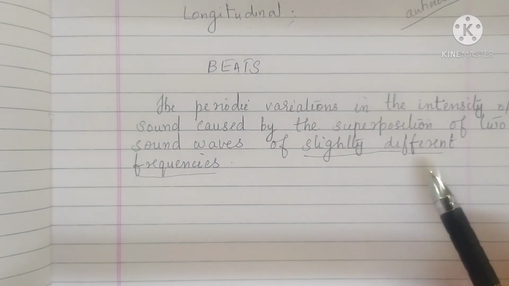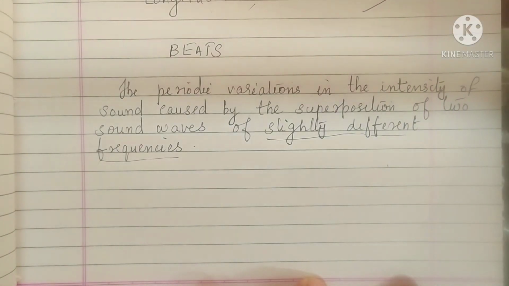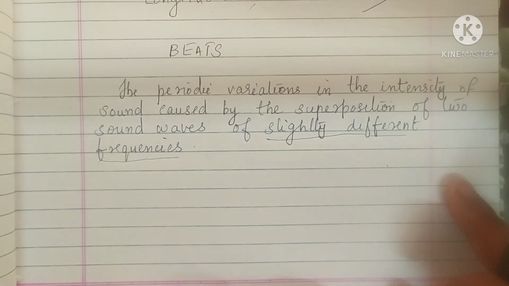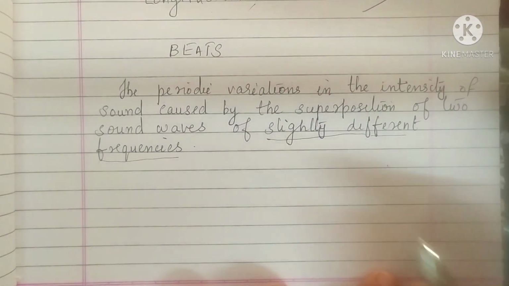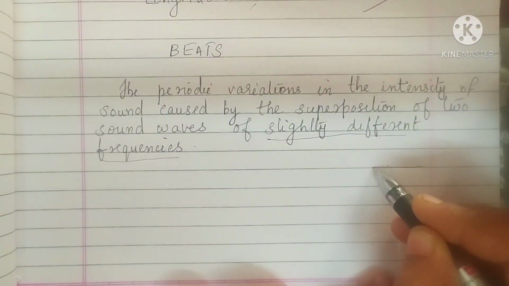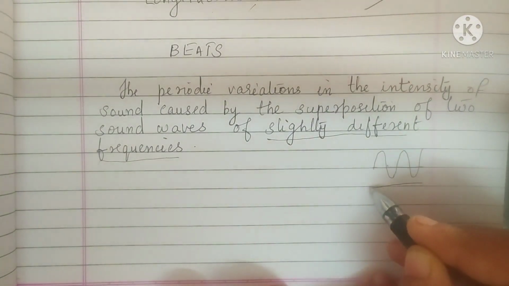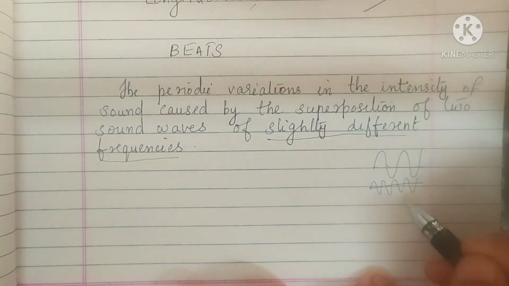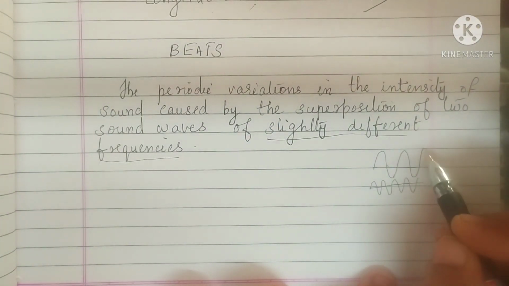the waves of different frequencies. So when two sound waves of slightly different frequencies travel along the same path in the same direction, okay, so this is the first wave, you can suppose. Now another wave again. So both are of different frequencies. They are traveling along the same path in the same direction in a medium.